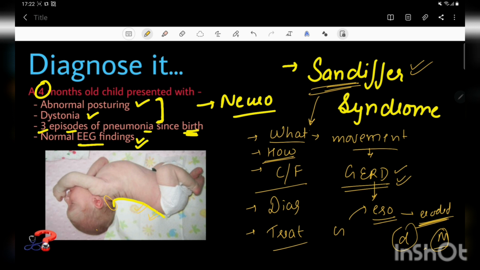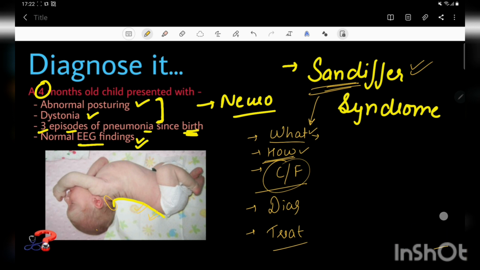Now we have learned what Sandifer syndrome is and how it presents. Now let's come to the clinical features of this disease. So what are the clinical features? As you can see in this diagram, this characteristic arching is the characteristic clinical feature of this disease.